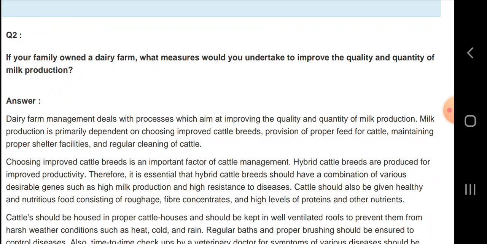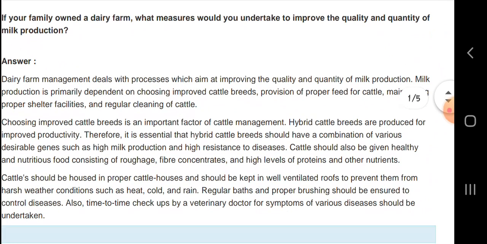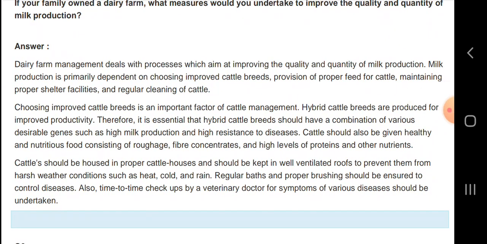Next, if your family owned a dairy farm, what measures would you undertake to improve the quality and quantity of milk production? Dairy farm management deals with the processes which aim at improving the quality and quantity of milk production. Milk production is primarily dependent on choosing improved quality cattle breeds, provision of proper feed for cattle, maintaining proper shelter facilities and regular cleaning of cattle.